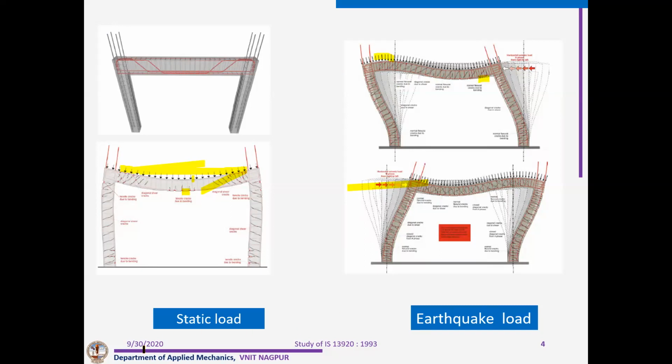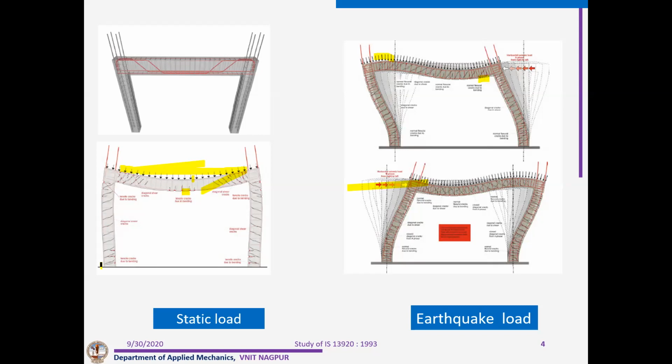So it may happen that even this happens. Can you imagine normally what happens? If you take a beam like this, we get more steel at the bottom and more steel at the support at the top.